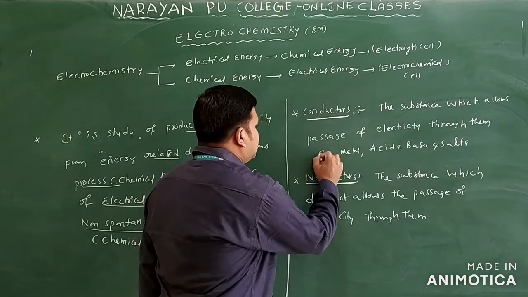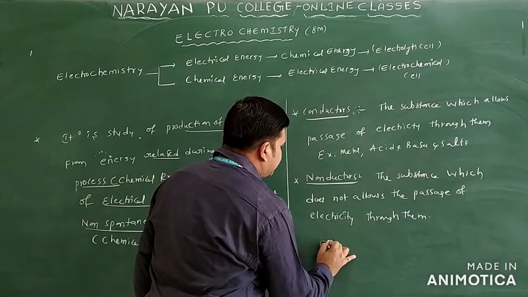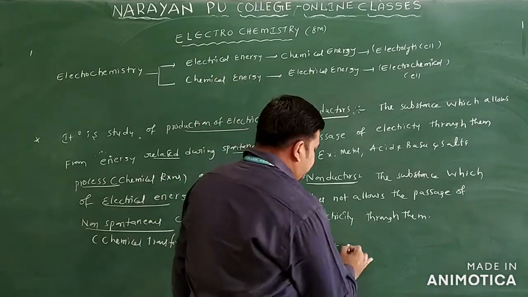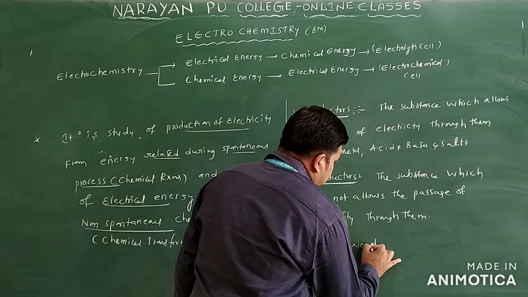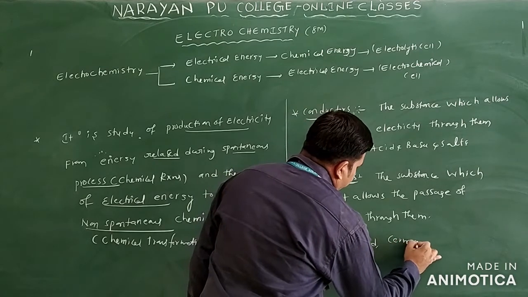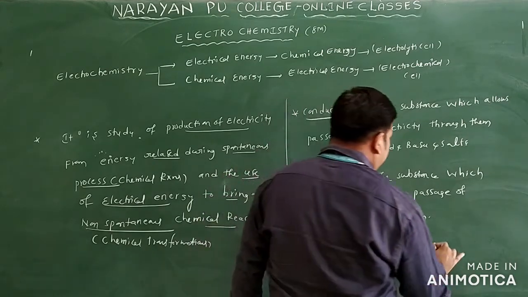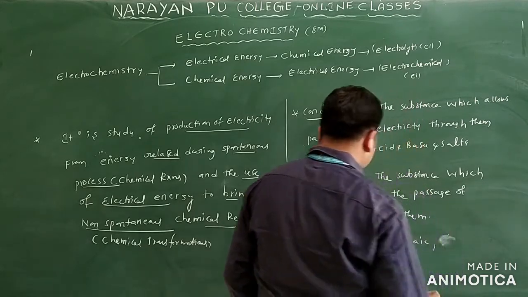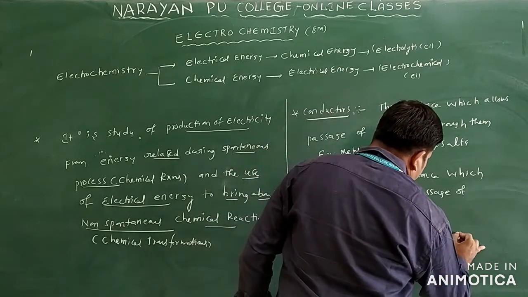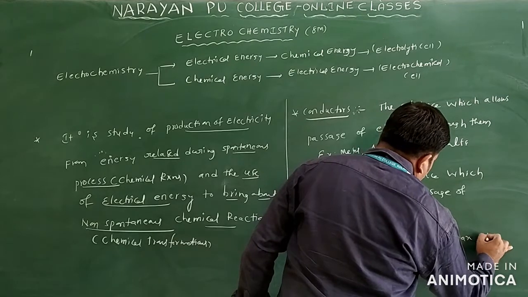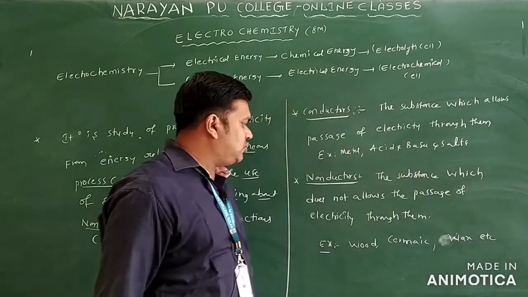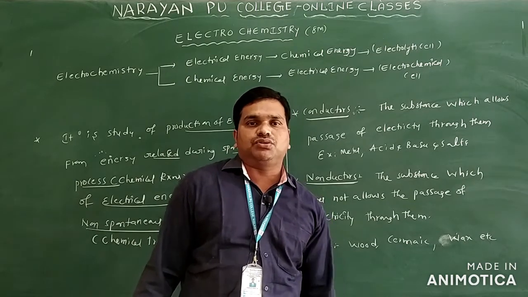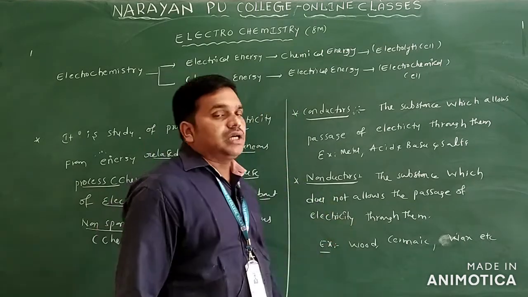What are examples of non-conductors? We can take wood, ceramic, wax, etc. These are examples of non-conductors. They do not allow electricity through them.